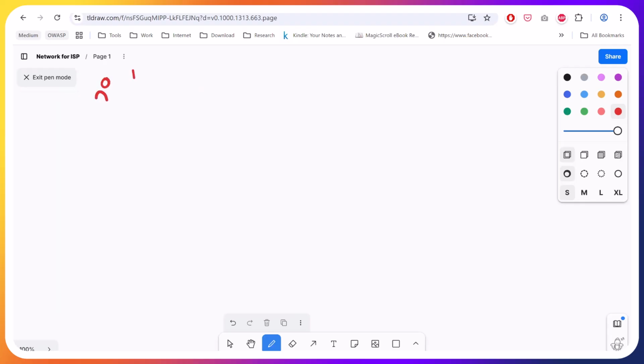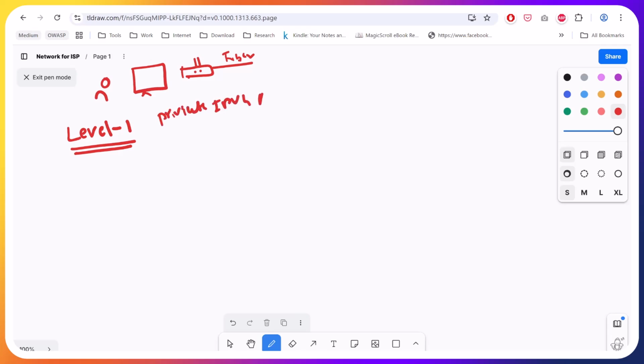We have a user who is accessing the internet, who has a router here, which is connected with a fiber cable. Now what happens at the first level, level 1? The router provides a private IPv4 address.